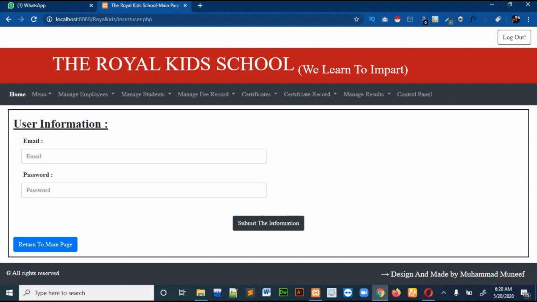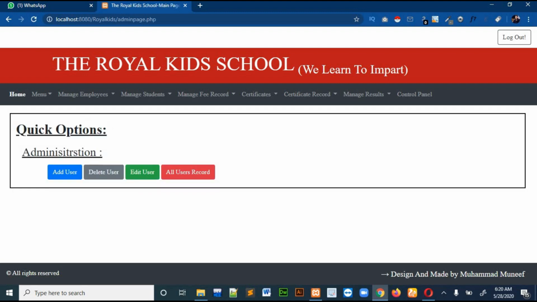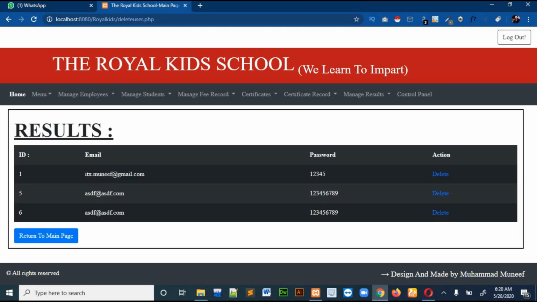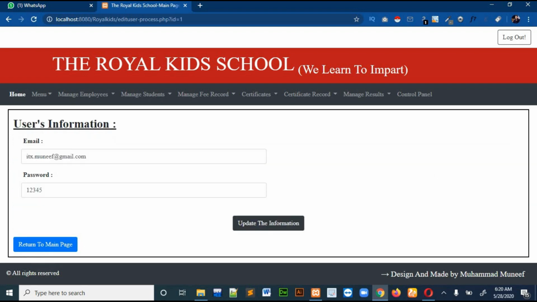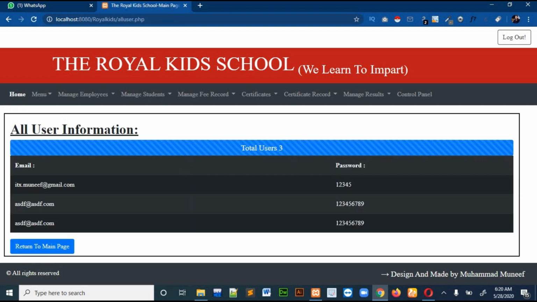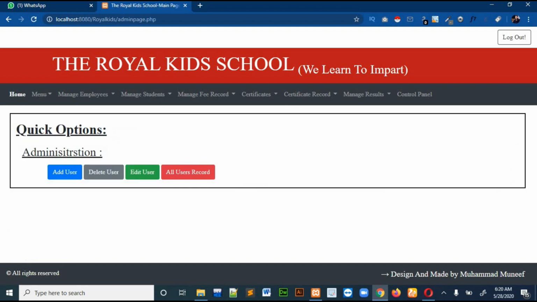The user will be entered, and just by clicking on this button you will go to the main page. And then if you want to delete a user, you can delete the user. So these are the users already entered into the software. Okay, if you want to edit the users, you can edit the user. Just click on update and edit them. And if you want to see the records for all the users, you can also see the records. Okay, so this is all for the user section.